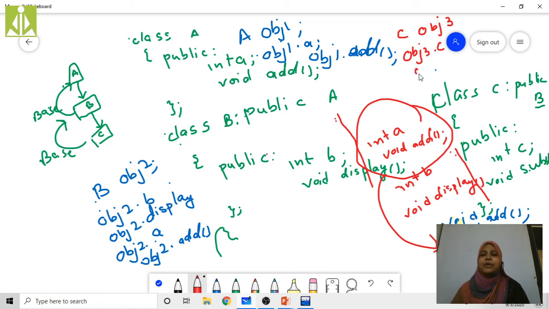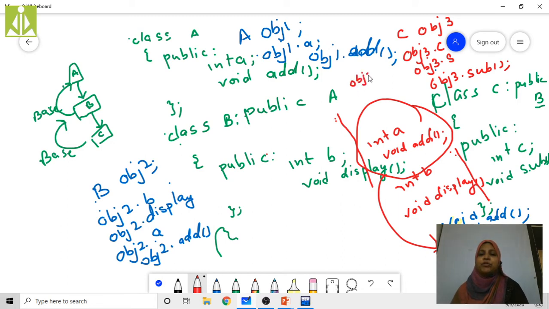And by using this obj3 dot, I can access sub. Right? By using obj3, I can access sub. Sub function also I can access. And here, the data members and member functions which are present in class B are going to be inherited by class C. That's the reason by using the object of class C, we can access those data members also.